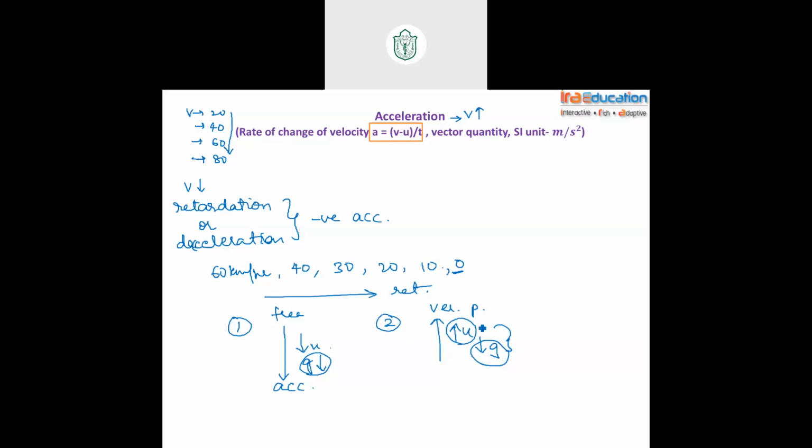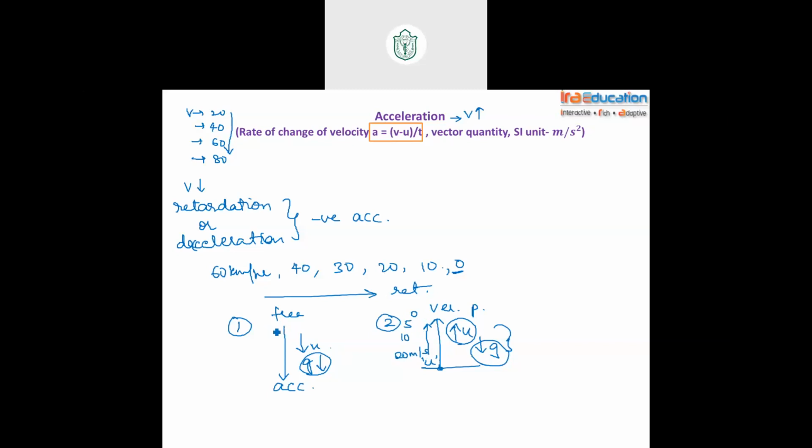If you don't know, let's look at it in a logical way. Suppose you are having a pen in your hand, on your palm. On its own it cannot fly. We don't have magic abilities, so it's in a state of rest. When you give it some initial velocity, it starts moving upwards. Let's say you projected it at 20 meter per second, slowly it's going upwards and decreasing. 10 meter per second, 5 meter per second, 0 meter per second. So it's going on decreasing its velocity.